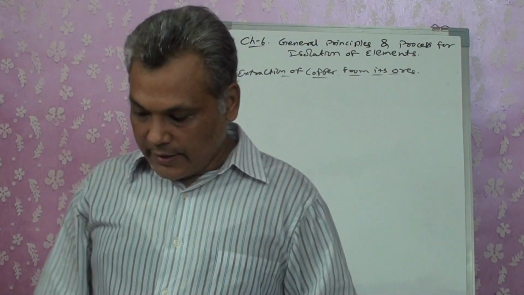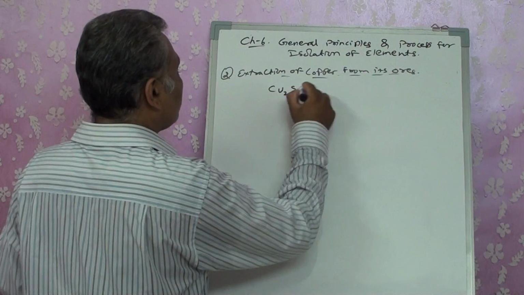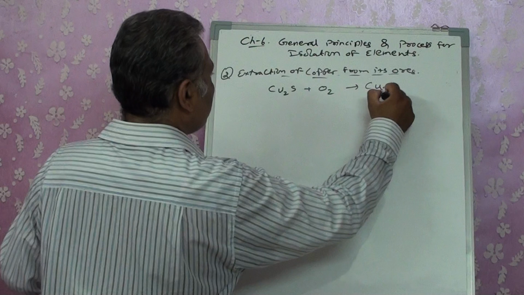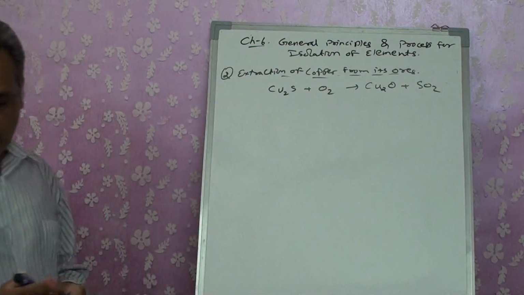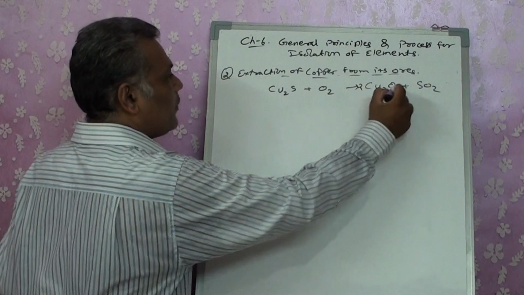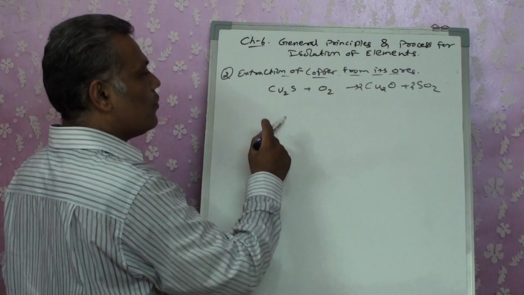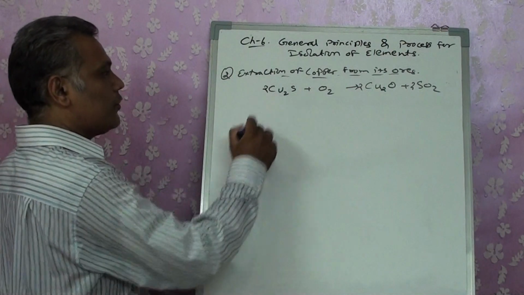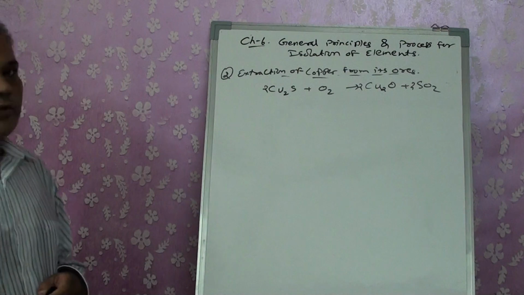So in that case, the copper sulfide ore, Cu2S, is first roasted to get converted into Cu2O plus SO2 gas. Right? This is the first step. The balanced reaction is 2Cu2S reacts with 3O2 to give 2Cu2O plus 2SO2.